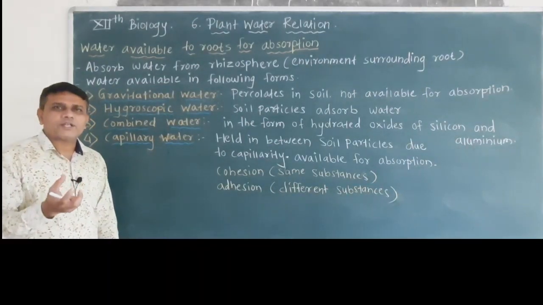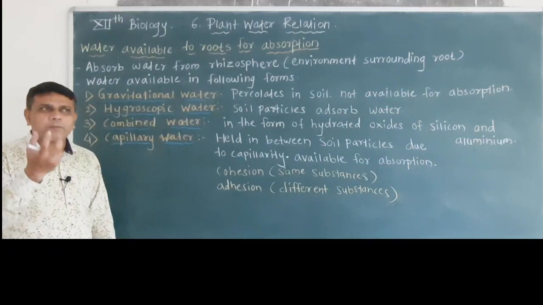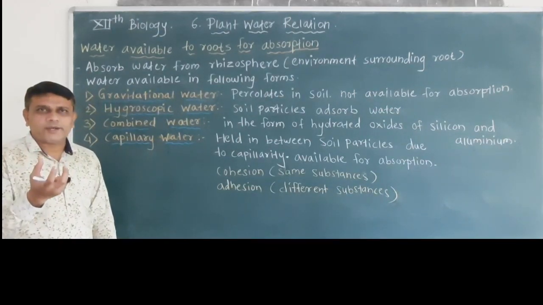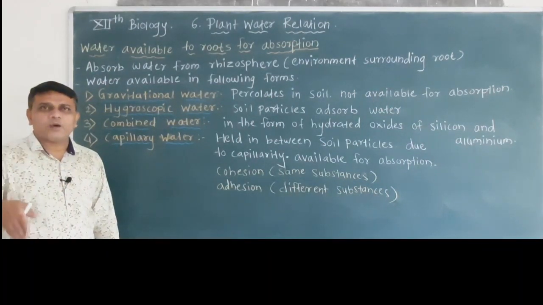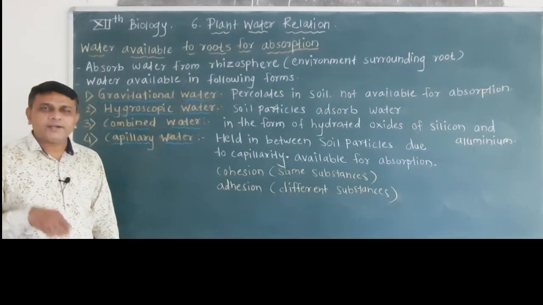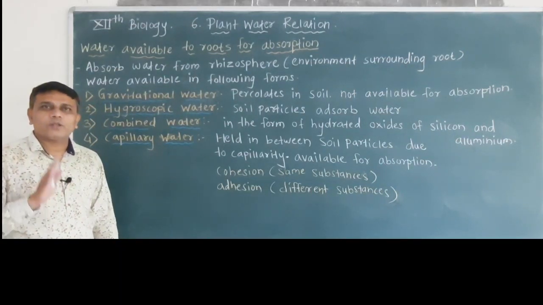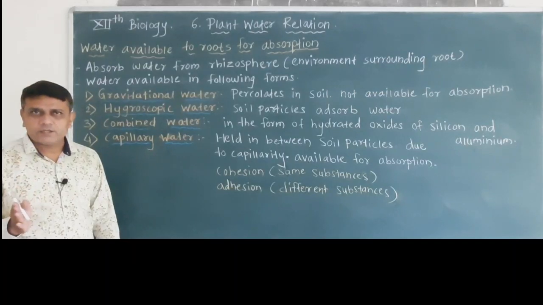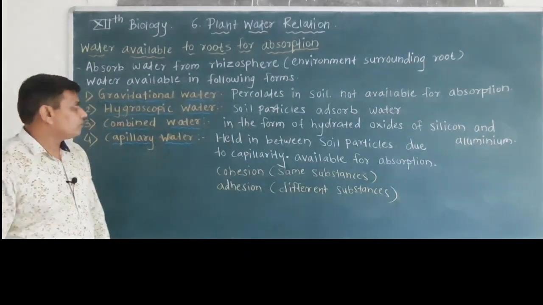So due to the gravitational force, the water percolates inside the soil and reaches deep down, and it is not available for the roots of the plants for absorption.